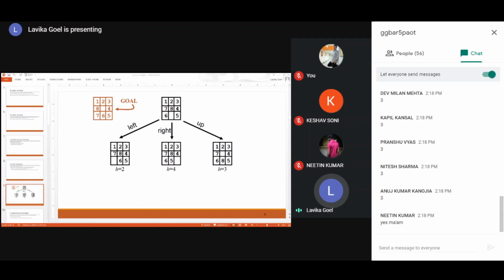So which one will you select? You will select the one with the lowest value, because the state with the fewest incorrect tiles seems to be the locally best state. I mean, that seems to be the best state to select. So you will select the state with H equal to 2, right? Are you able to understand this?